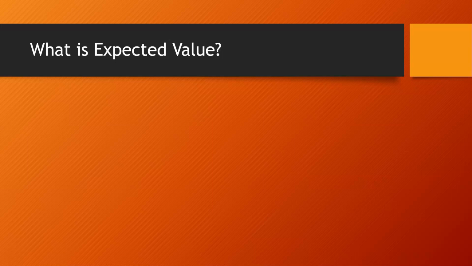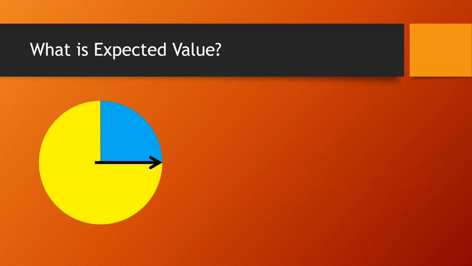What exactly is expected value? Well, you can think of it as kind of an average of all the values that we expect to happen when we have an experiment. Imagine that our experiment is spinning this spinner. And if we land on yellow, we'll win $1. And if we land on blue, we'll win $5.